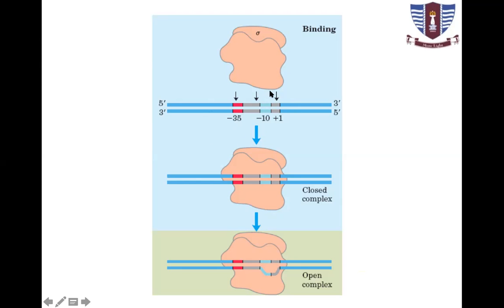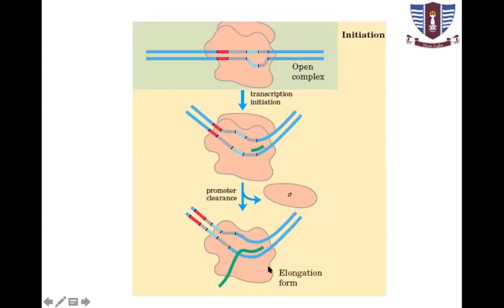This is a prokaryotic promoter, +1, -1, -10, -35. So this is the sigma factor that binds to this region. In the closed complex, when it exerts some force and slides in this direction, it opens this double helix. So this is initiation, the open complex, transcription initiation.